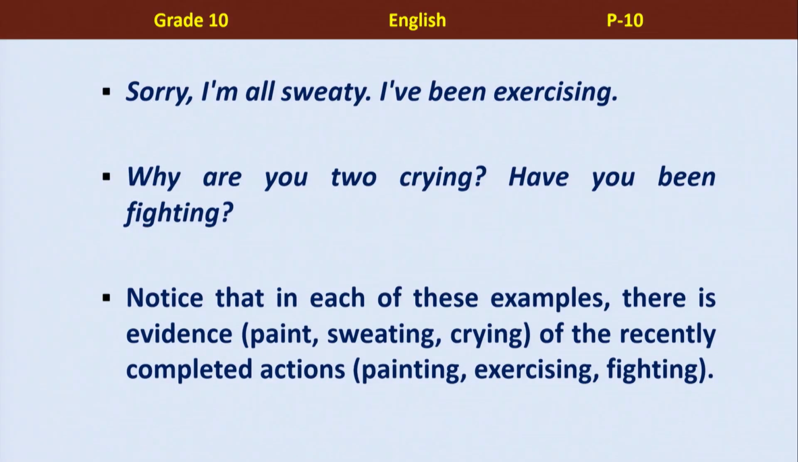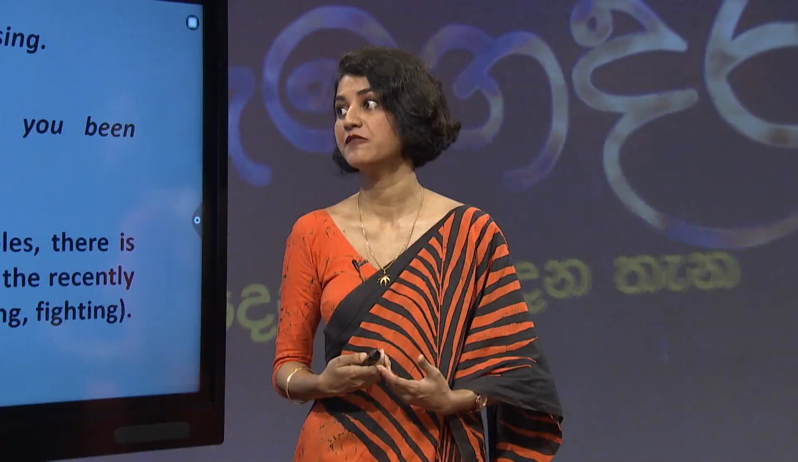That's right. So, notice that in each of these examples, there is evidence, paint, sweating, crying, of the recently completed actions. That is painting, exercising and fighting. So, to talk about actions you recently finished, where you can see the evidence, we use the present perfect continuous tense. Then, we are moving into a small exercise.